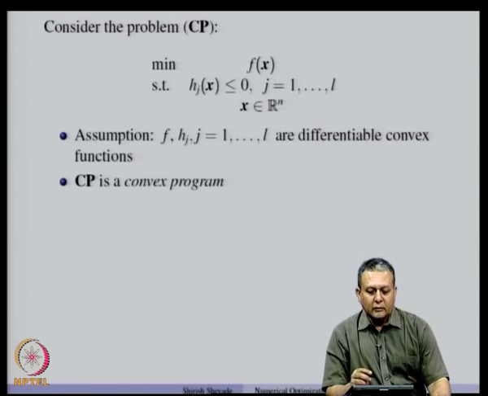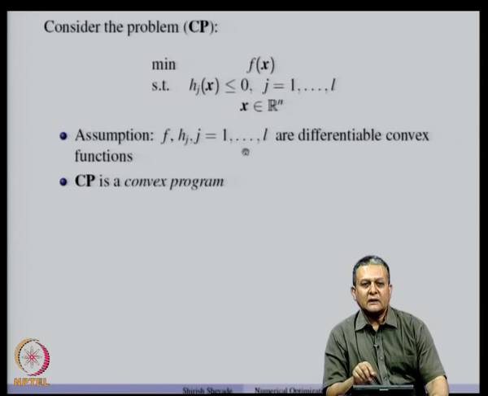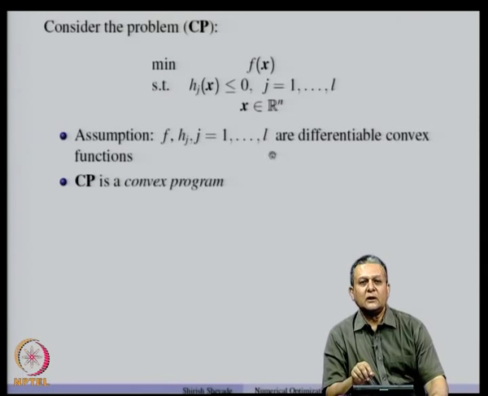Now, we are minimizing a convex function subject to the constraint that h(x) is less than or equal to 0. As we have seen earlier, if h is a convex function, then the set of x such that h(x) is less than or equal to 0 is a convex set.